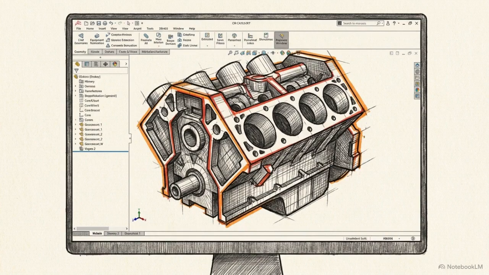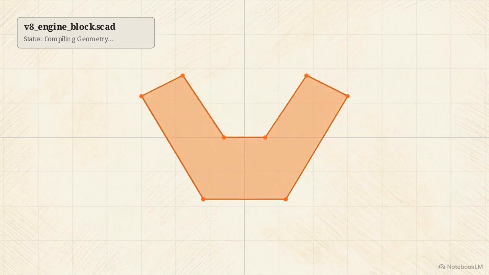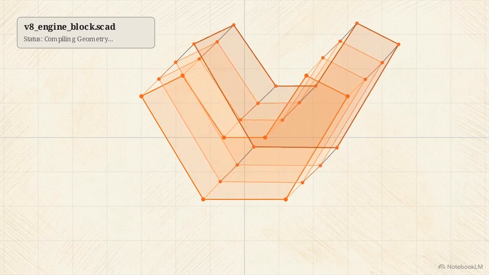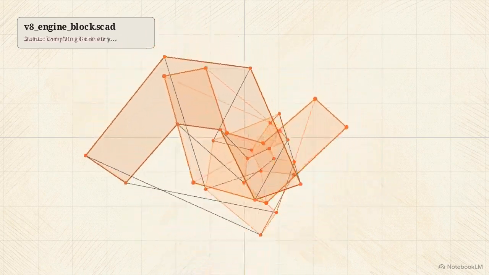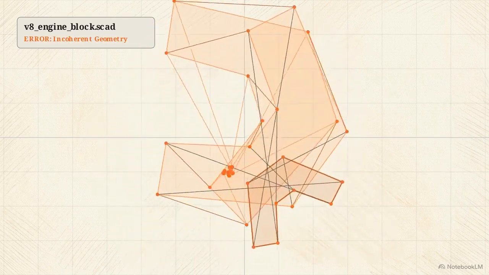But testing also revealed severe mechanical flaws that explain exactly why Alibaba labeled this release as a preview. In a test to generate a 3D printable CAD model of a V8 engine, it struggled heavily with spatial reasoning. It extruded the core V shape in the wrong orientation, resulting in an incoherent structure.